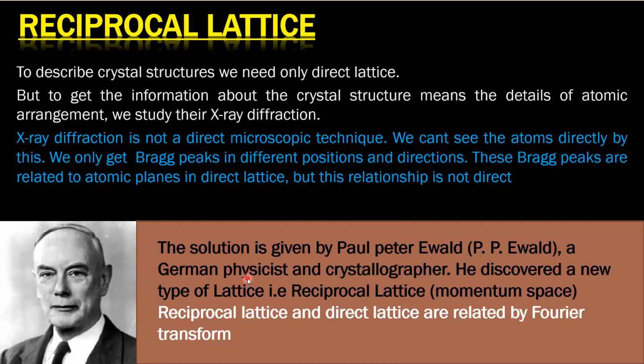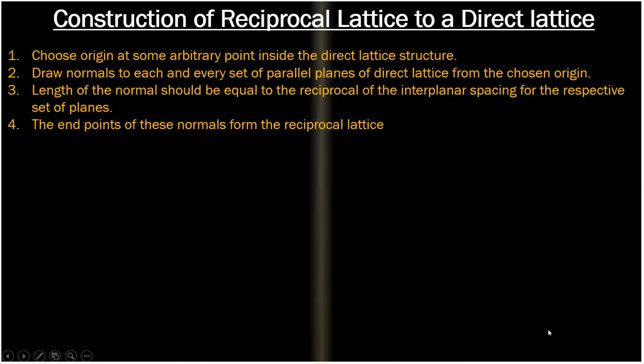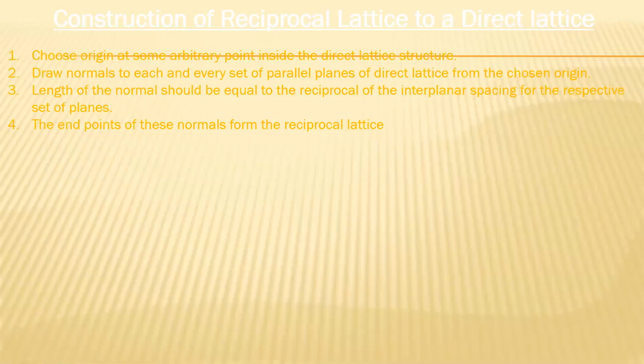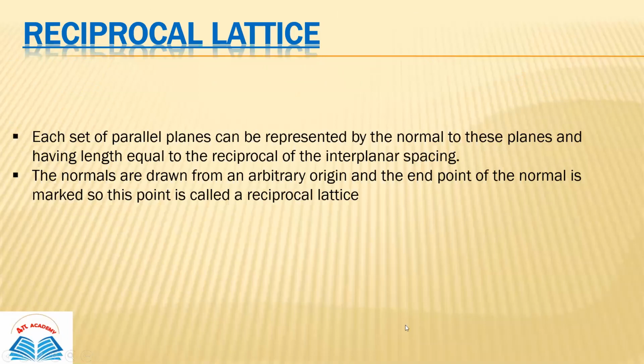These two lattice systems, reciprocal lattice and direct lattice, are related by Fourier transform. Now, this is the definition of the reciprocal lattice.